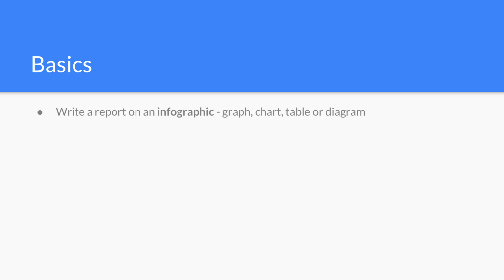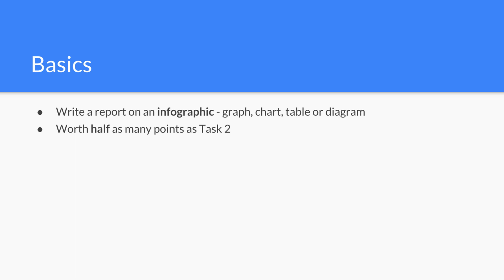Here is some basic information. So first of all, you're going to be writing a report on an infographic. So when you're writing your essay, you're going to receive some kind of a chart, graph, table, or a diagram on which you have to write a report.